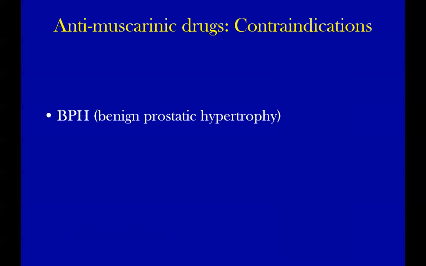First of all, the most common is BPH, benign prostatic hypertrophy. The most important and universal manifestation of BPH in the elderly male, not females, is the retention of urine. Because if you remember the anatomy, prostate lies under the bladder.